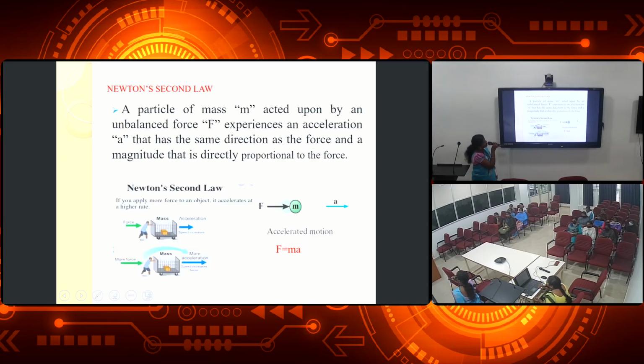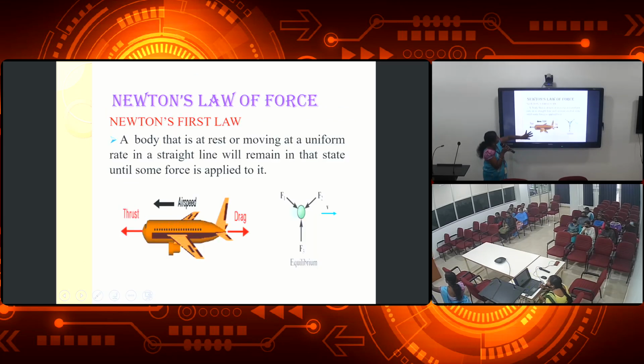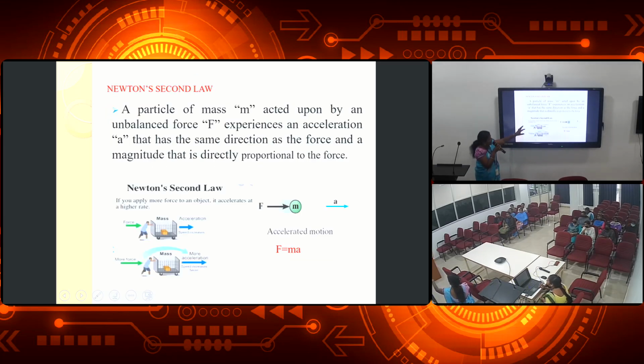Next, Newton's second law. A particle of mass m acted upon by an unbalanced force F experiences an acceleration a that has the same direction as the force and a magnitude that is directly proportional to the force. You see, here the man is pulling a mass. That mass will move according to the force given by the man. If the man gives a heavy force, it will move fast. If the man gives only a low force, then the body will move slightly. That depends upon Newton's second law, that is, force equals mass times acceleration.